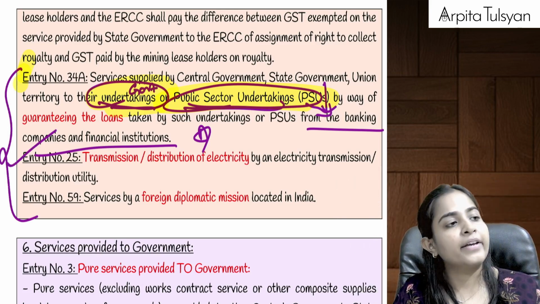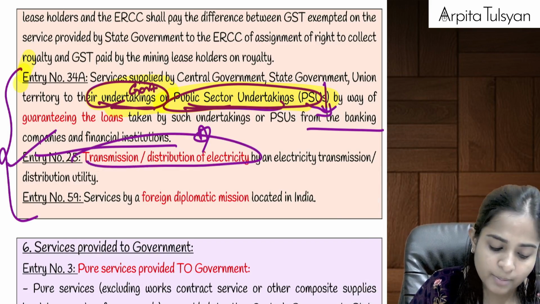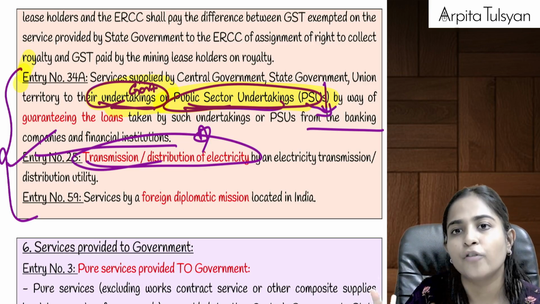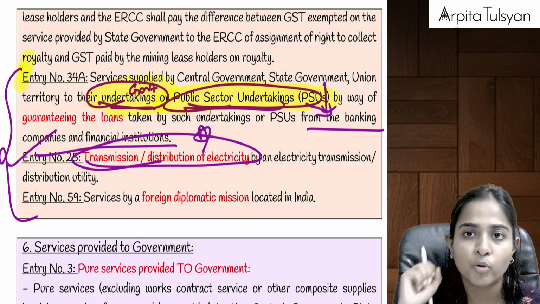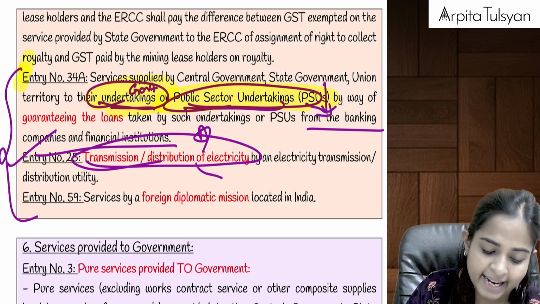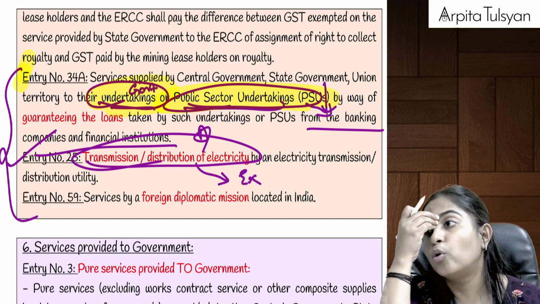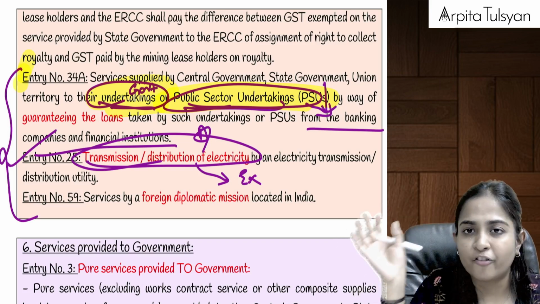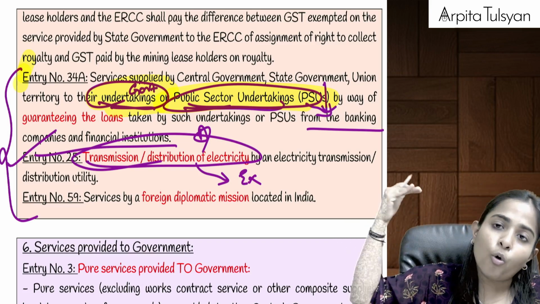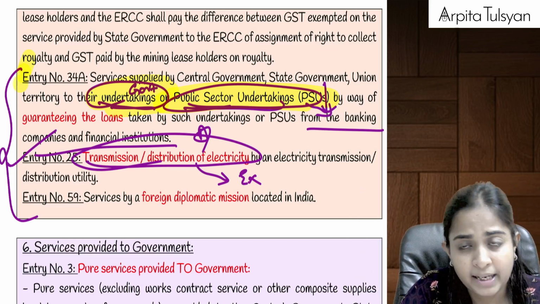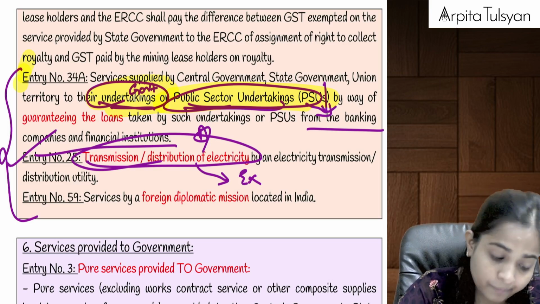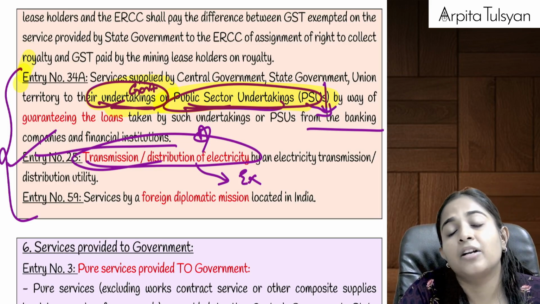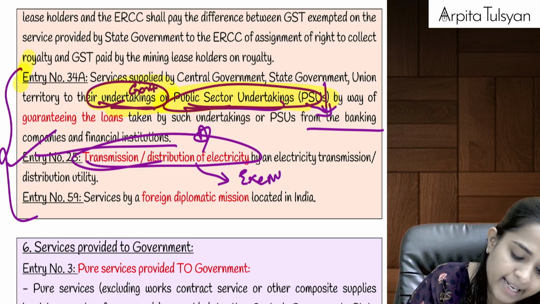Okay, then entry number 25 and entry number 59. Entry number 25 talks about transmission or distribution of electricity. Only distribution of electricity from one place to another, or from one point to another point, from one office to another, only that is exempted from GST. Let's say if you go to the electricity department and you say that you want to set up a new meter, or if you want to shift a meter from one place to another, or if you want copies of the old electricity bills, etc., for that charges are applicable, and on that charges GST is also applicable. So what I mean to say here is, only transmission or distribution of electricity is going to be exempted from GST.